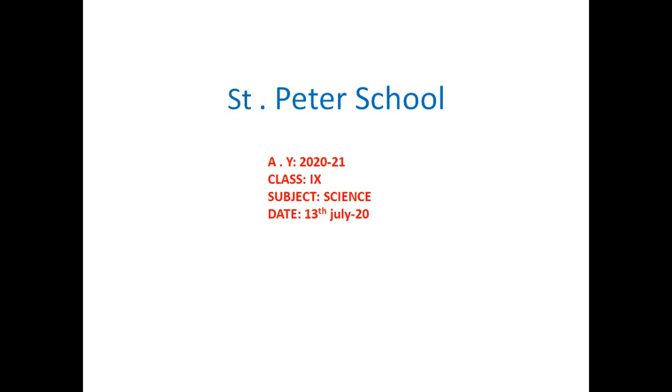Now Sheetal's speed along path B. The distance is given between Sangeeta's house and the school, that is 1200 meters. And as per the question, she takes 24 minutes to reach school from Sangeeta's house. So what will be the speed of Sheetal now? It will be 50 meters per minute.